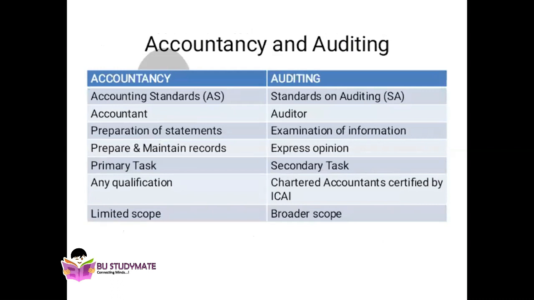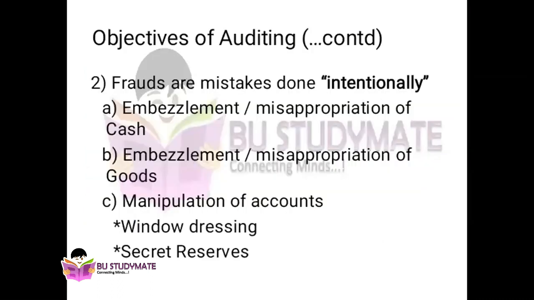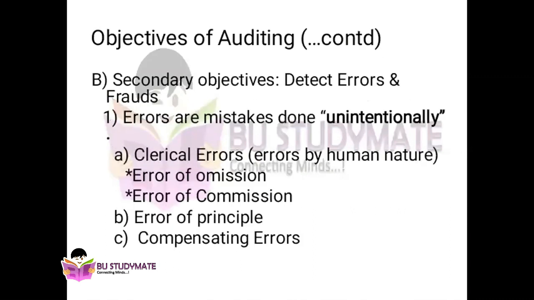Secondary objectives. Secondary objective of auditing: clerical errors. Under that, error of commission. See, error of commission means